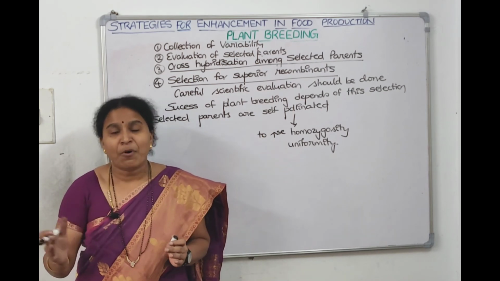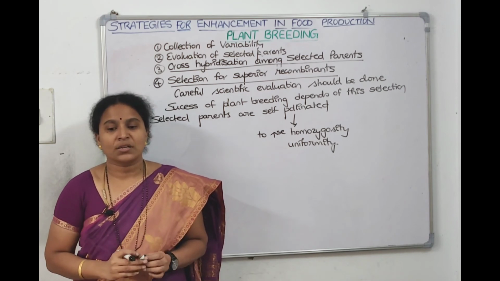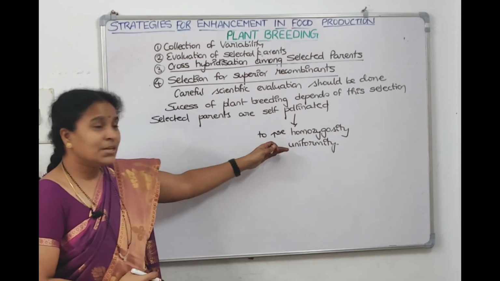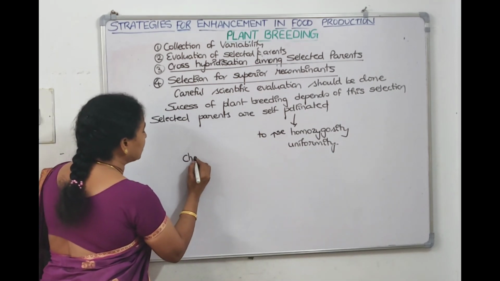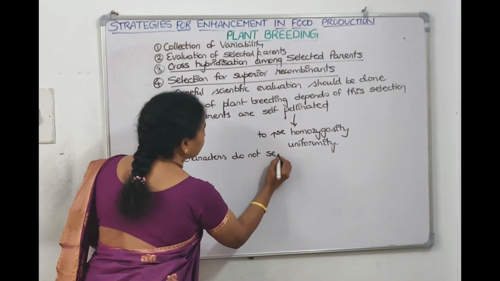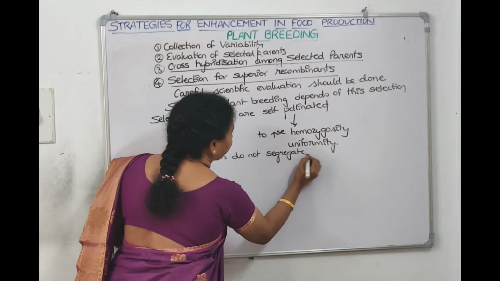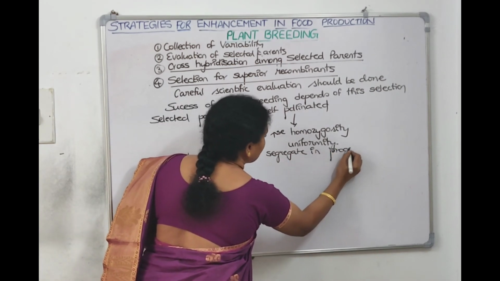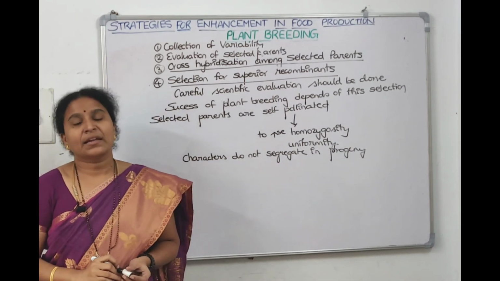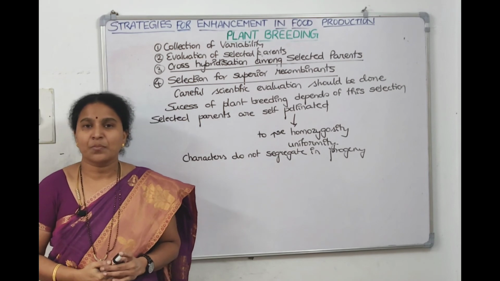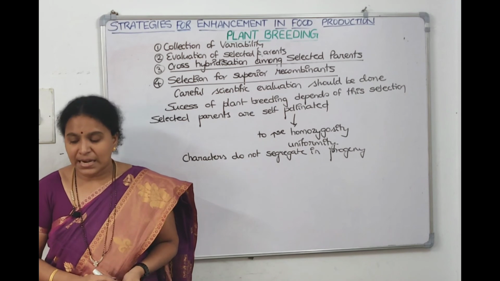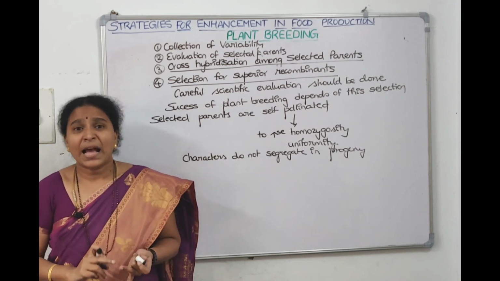When we do self-pollination, when we get the homozygosity, then the characters will not segregate in the progeny. Since they are homozygous, the characters do not segregate in progeny. Whatever we are getting will be maintained as it is. So this is the fourth step. Then what is the last step? The last step is testing and release, right?